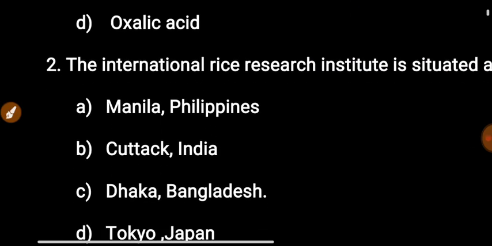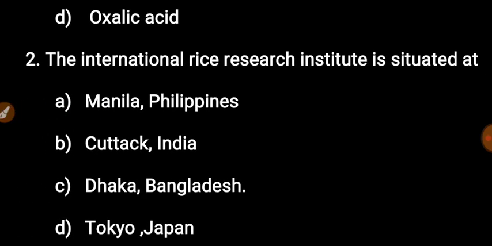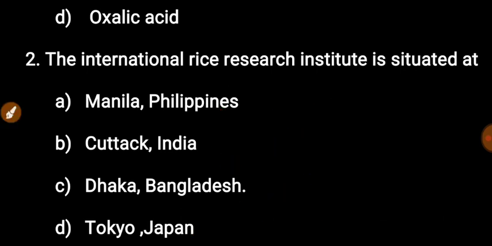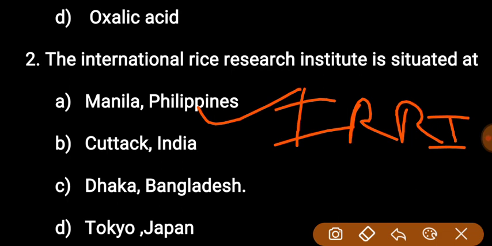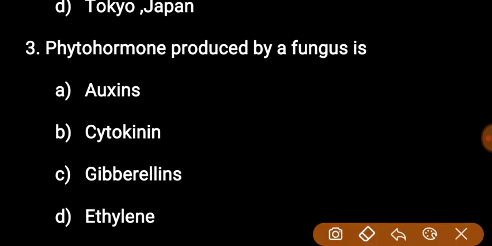Second question: the International Rice Research Institute is situated at. Options: Manila, Philippines; Cuttack, India; Dhaka, Bangladesh; Tokyo, Japan. So IRRI is located at Manila, Philippines. First option is right. Next question: phytohormone produced by a fungus is. This question is for you, so provide me the answer in the comment box.